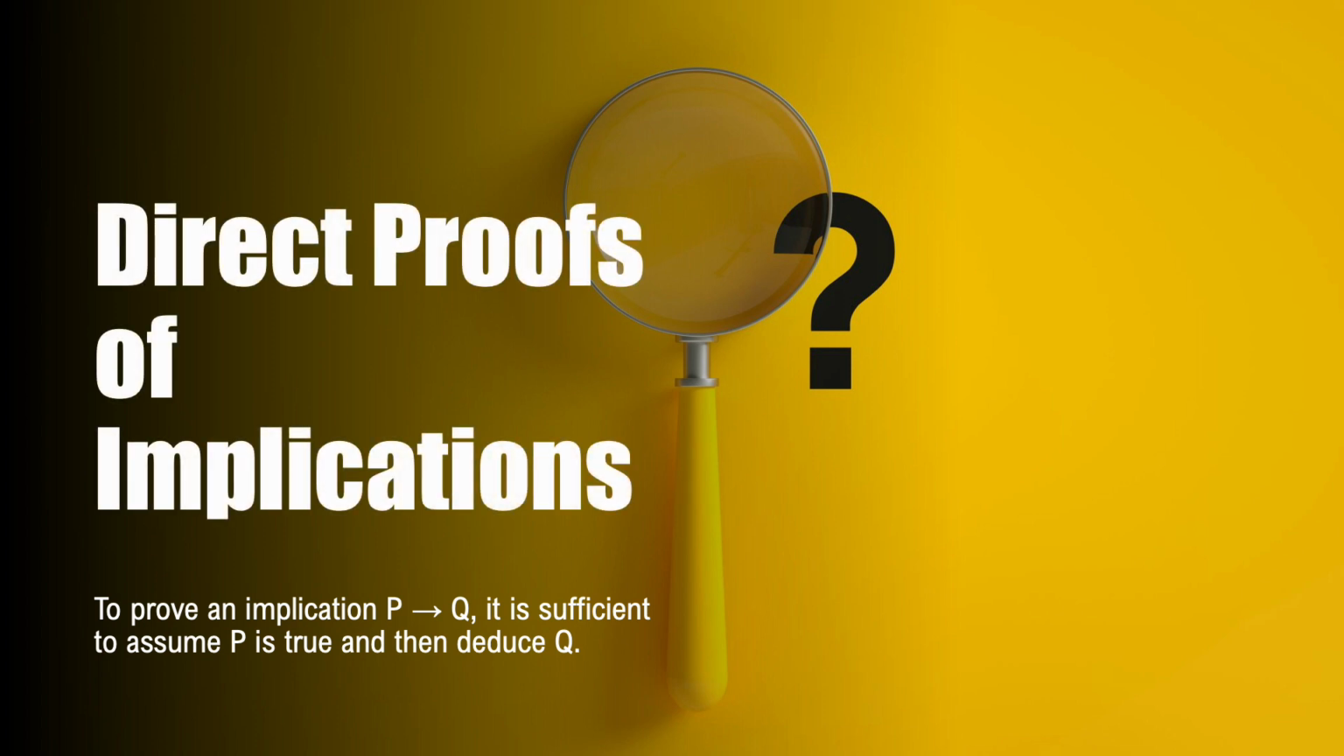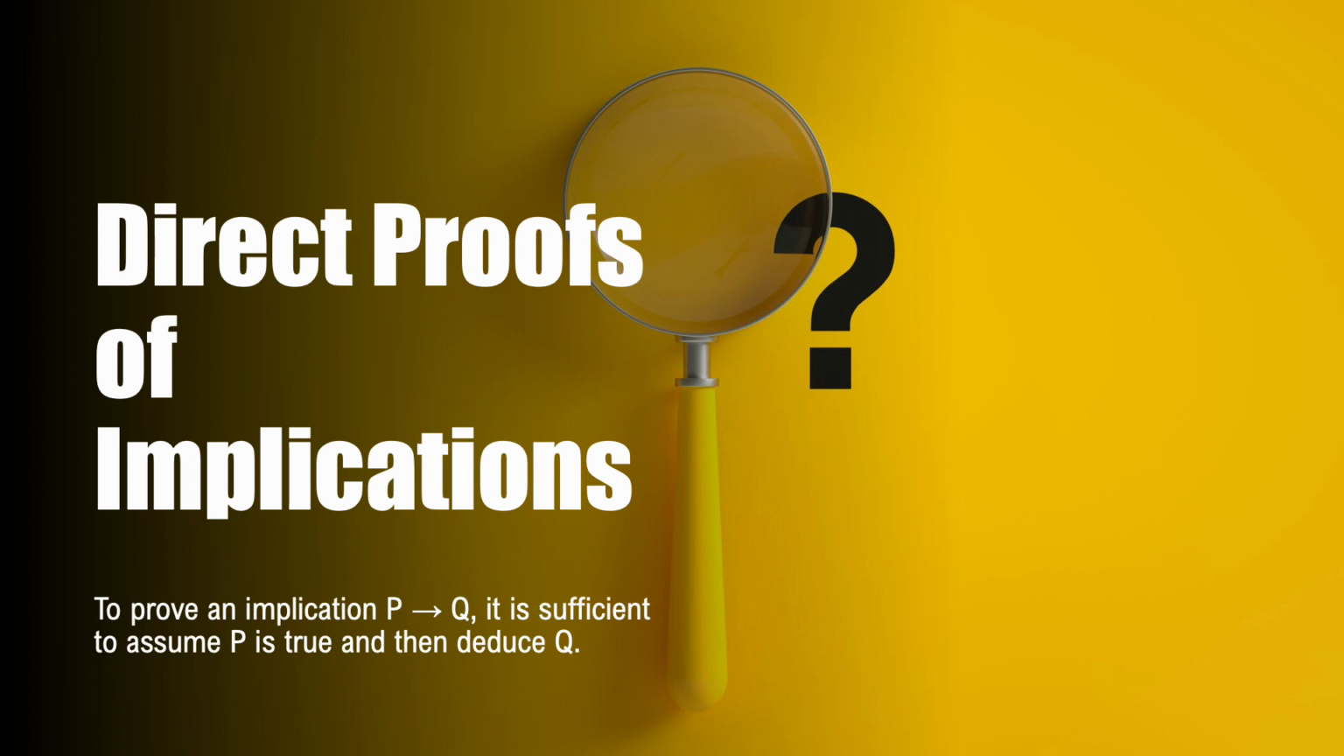When it comes to proving the implication denoted as P implies Q, an effective strategy is to assume the truth of the hypothesis P and then deduce the truth of the conclusion Q. This approach is known as a direct proof, and it offers a powerful method to establish the validity of implications. To prove P implies Q, we begin by assuming that the hypothesis P is true. By making this assumption, we establish a temporary condition that allows us to explore logical consequences.